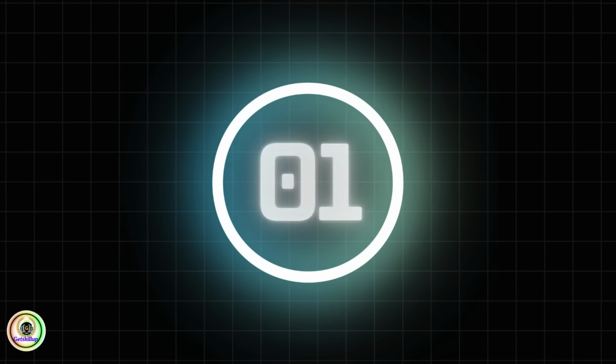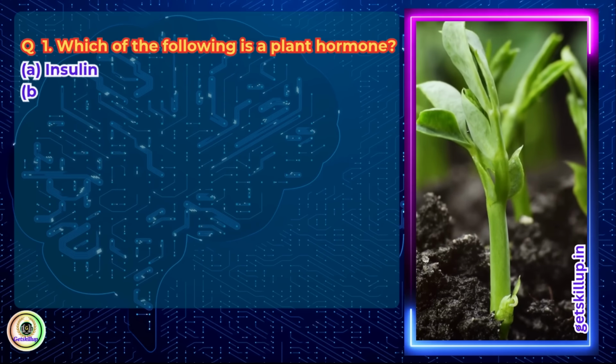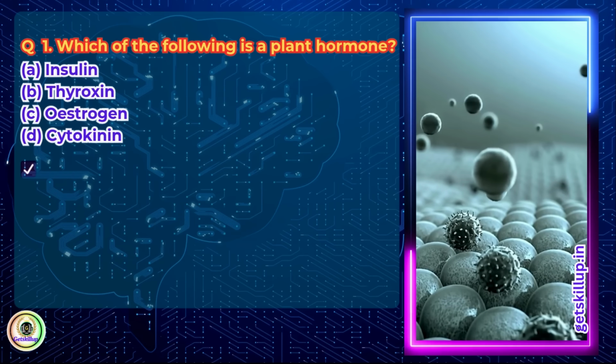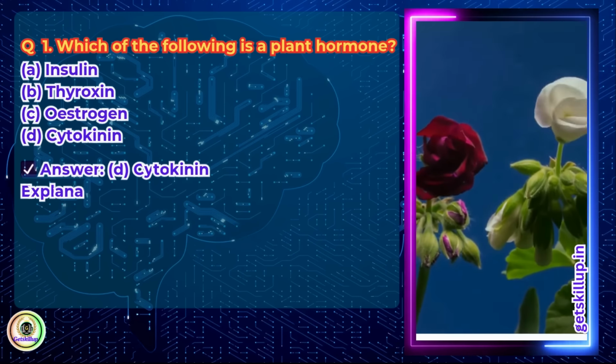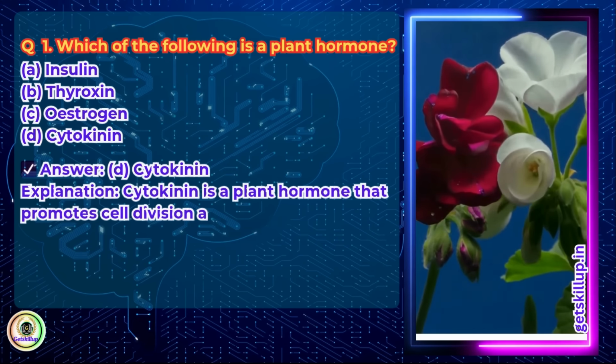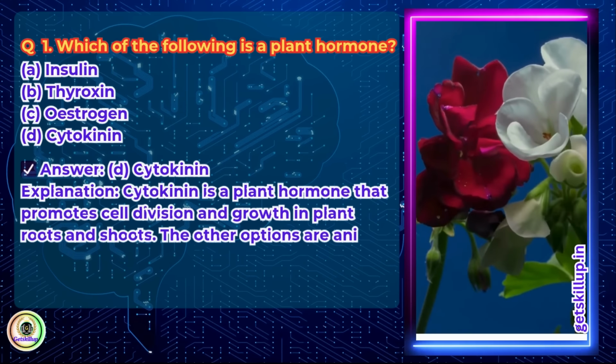Exercises. Question 1. Which of the following is a plant hormone? A. Insulin. B. Thyroxine. C. Estrogen. D. Cytokinin. Answer: D. Cytokinin. Explanation: Cytokinin is a plant hormone that promotes cell division and growth in plant roots and shoots. The other options are animal hormones.